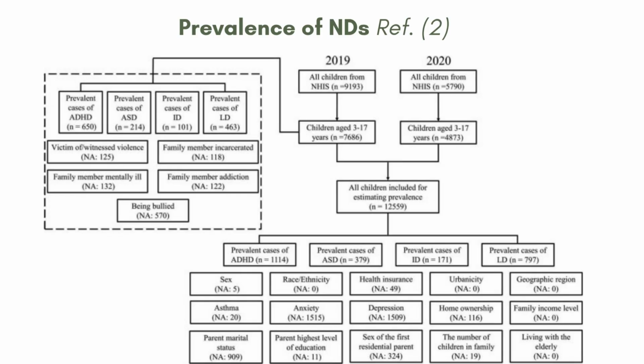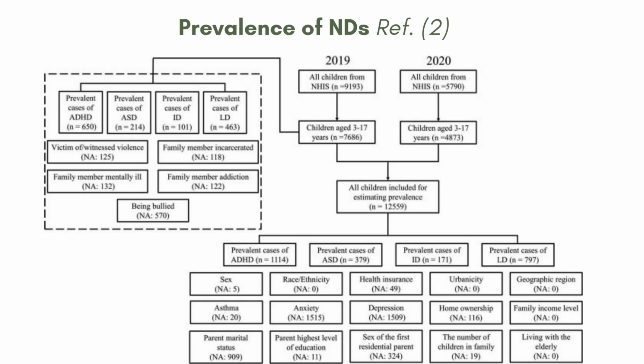I wanted to pull a figure to help us out a little bit with my background. This figure, from a national survey of over 12,000 children, illustrates the broad scope and associated factors of neurodevelopmental disorders in the US. Here you can see that ADHD and ASD are the most commonly reported NDs, with nearly 1,100 and 379 cases, respectively, in this subset. Learning disabilities and intellectual disabilities also appear in meaningful numbers. What's striking is the number of co-occurring stressors reported, such as family addiction, incarceration, mental illness, or a child being bullied, all of which are known to affect how the brain develops and one's behavior.